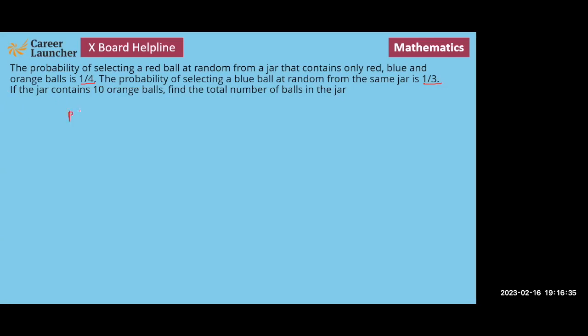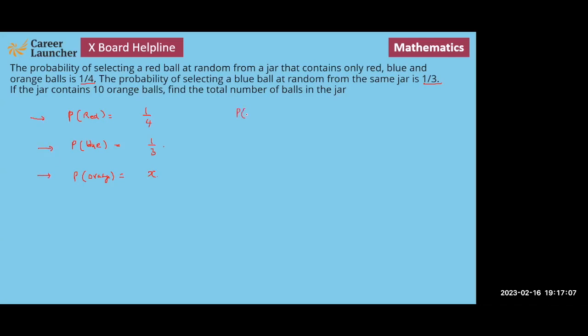So we are saying the probability of a red ball is equal to 1 by 4. The probability of selecting a blue ball must be equal to 1 by 3. So the probability of selecting an orange ball must be x. And we know that if I pick one ball, it has to be either red or blue or orange.